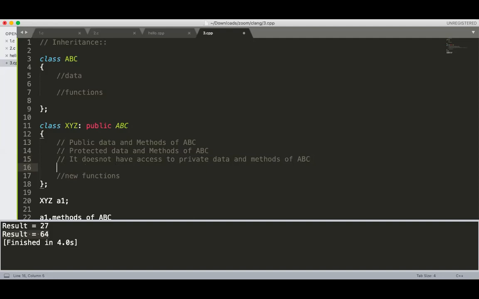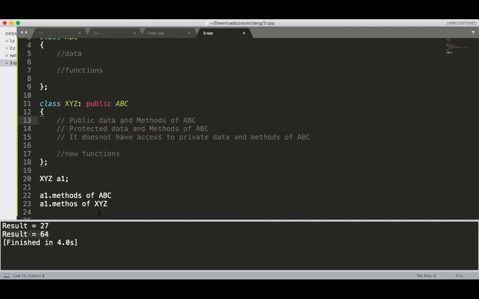Now which data is inherited? Remember that public and protected data is only inherited. There are 3 types of inheritance: public inheritance, protected inheritance, and private inheritance. So we will see one by one. In case of public inheritance, public becomes public in your XYZ, protected becomes protected in your XYZ. Okay, getting? Yes, sir. Okay.